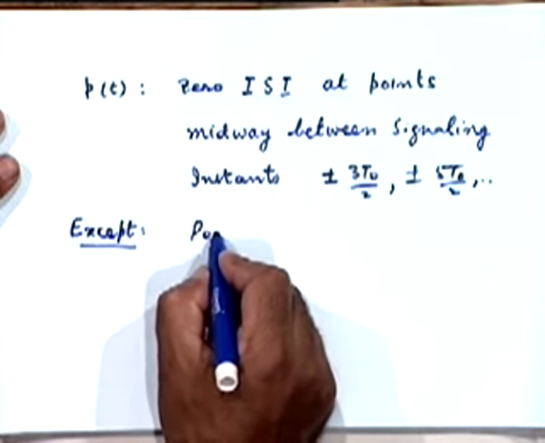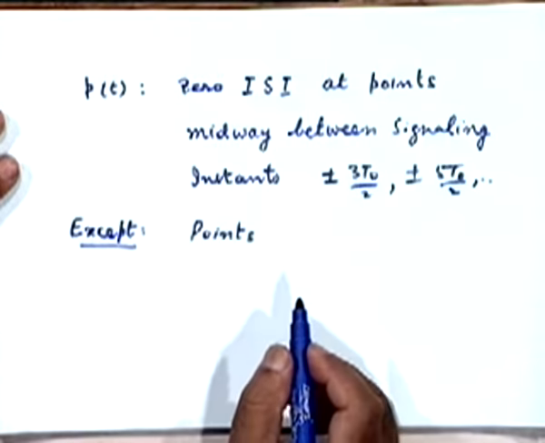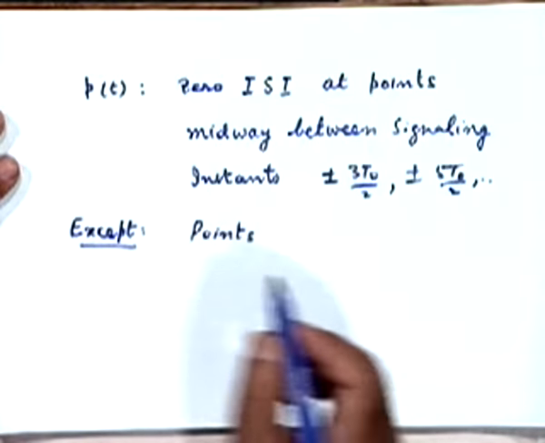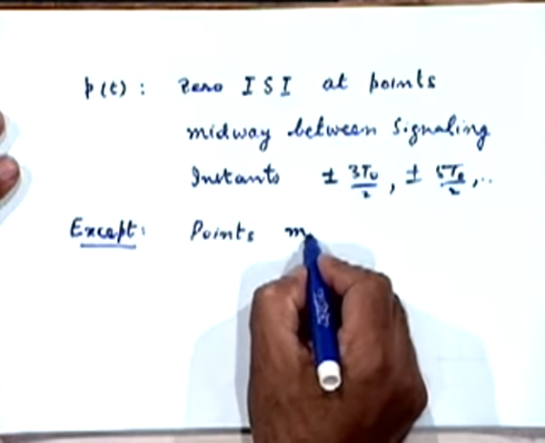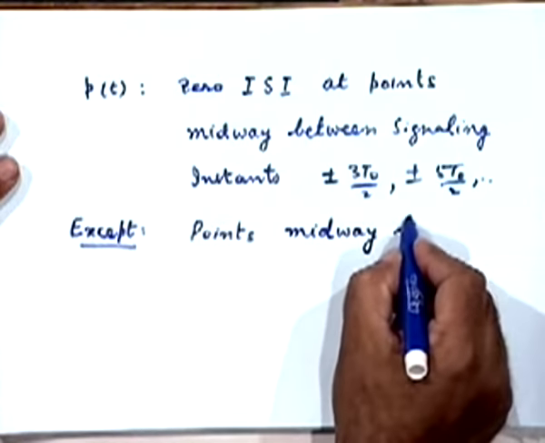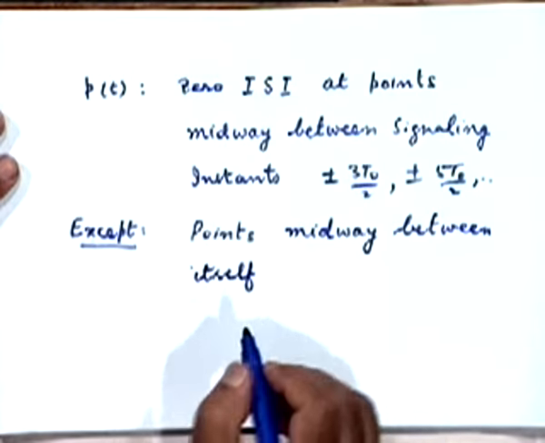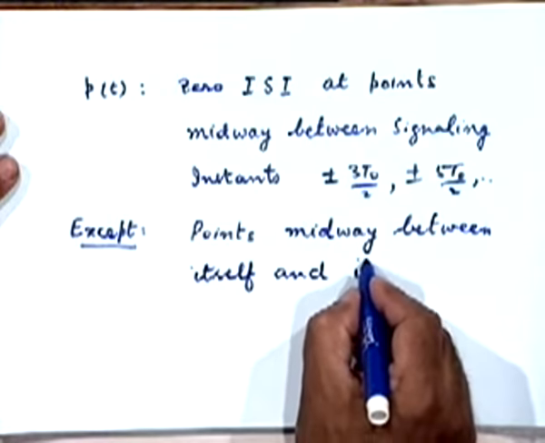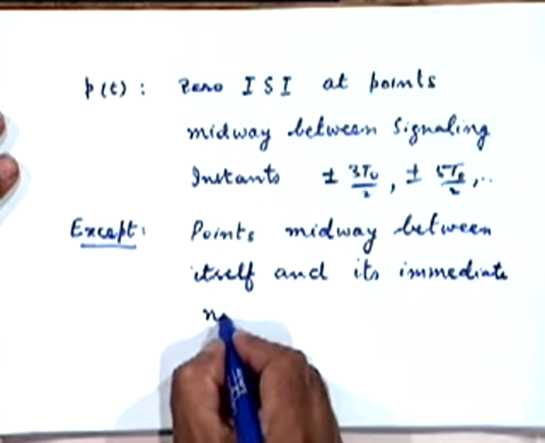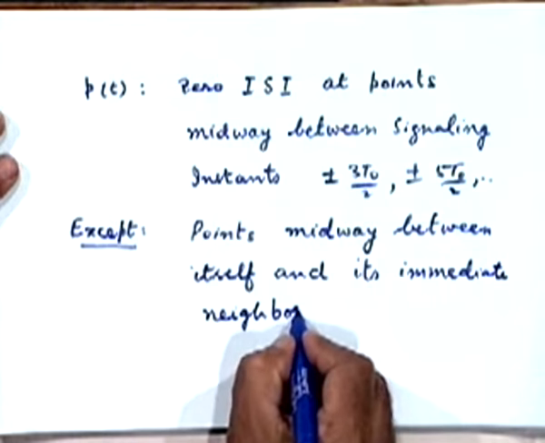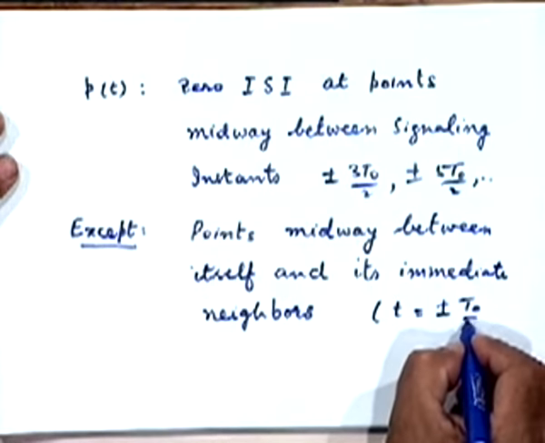Except the points which lie midway between itself, that is the current signaling interval, and its immediate neighbors. That is t equal to plus minus t0 by 2.